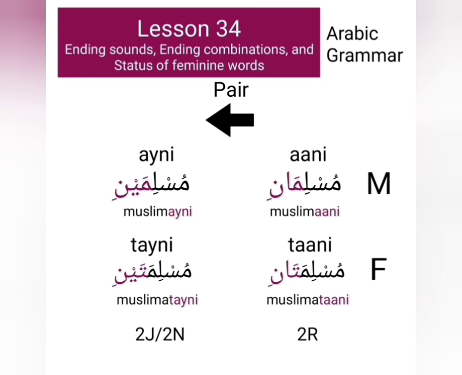Similarly, pair feminine words also have two types of ending combinations: tani and taini. For example, the word Muslima can have two types of pairs: Muslimatani or Muslimataini. The status of the words which end with tani is rafa, and the status of the words which end with taini can be nasab or it can be jar. And we write number 2 with their status to show that the word is pair.